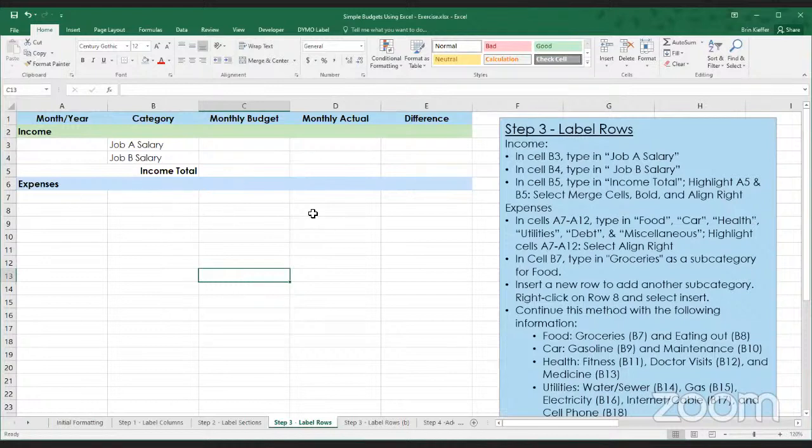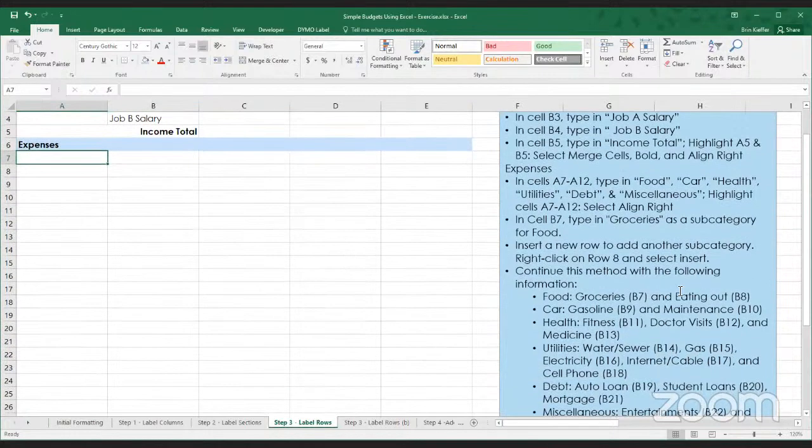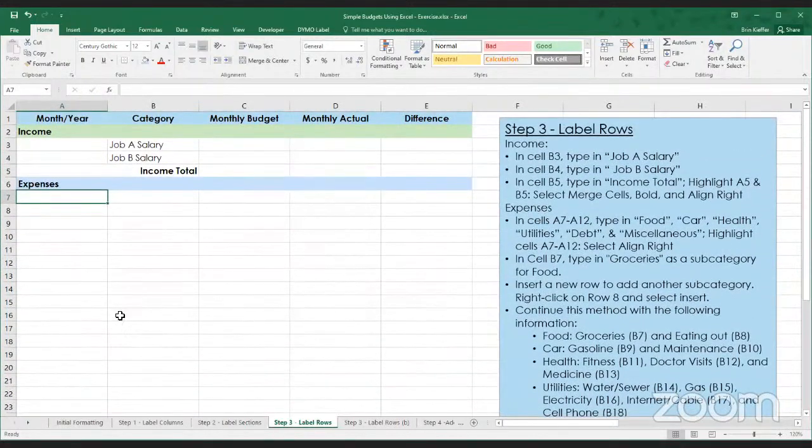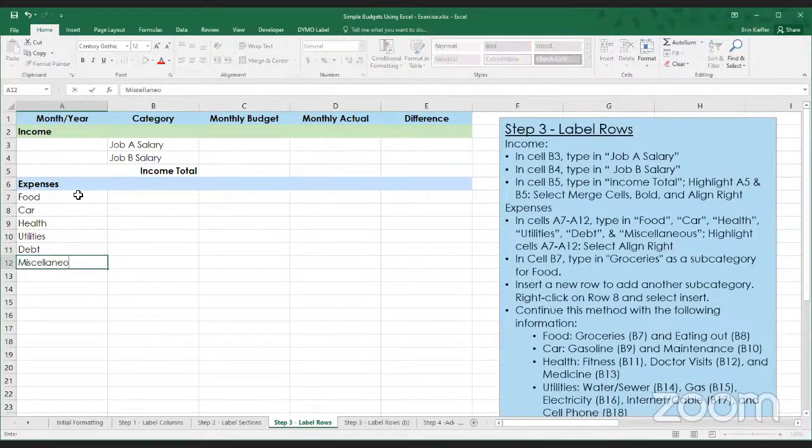Okay, moving to expenses. In cell A7, we want to go ahead and start typing some broad categories. So we're going to type food in A7, car in A8, health in A9, utilities in A10, debt in A11, and miscellaneous in A12.